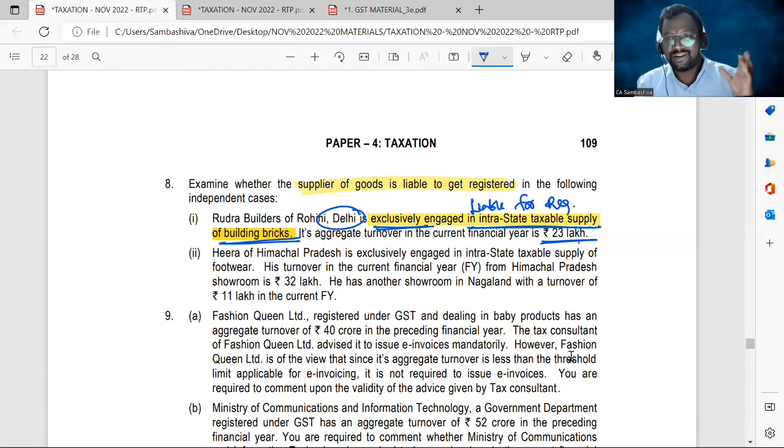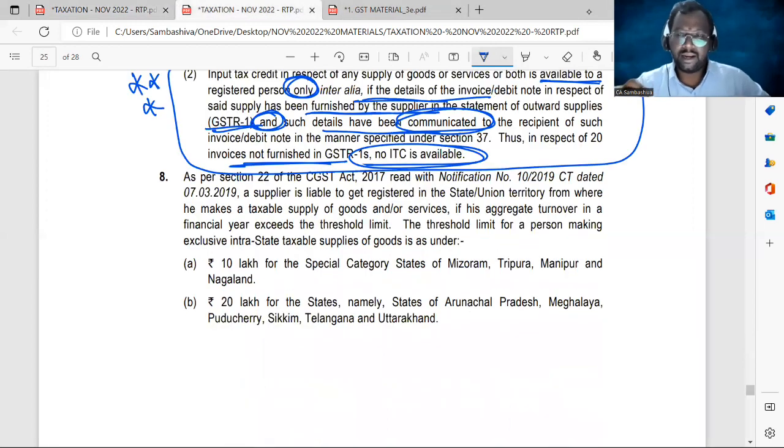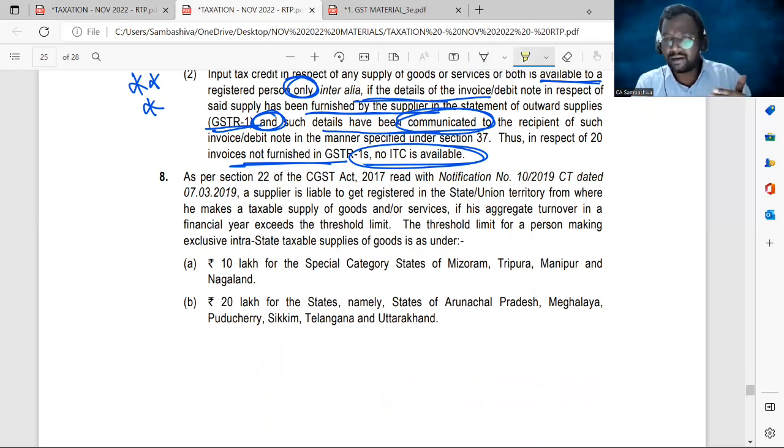Liable for registration. So look at the answer. In the 8th one, the first paragraph explains about the threshold limits for registration.